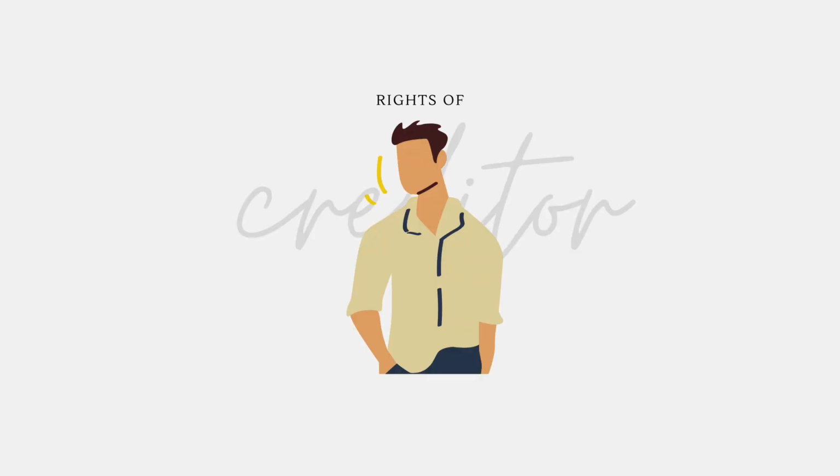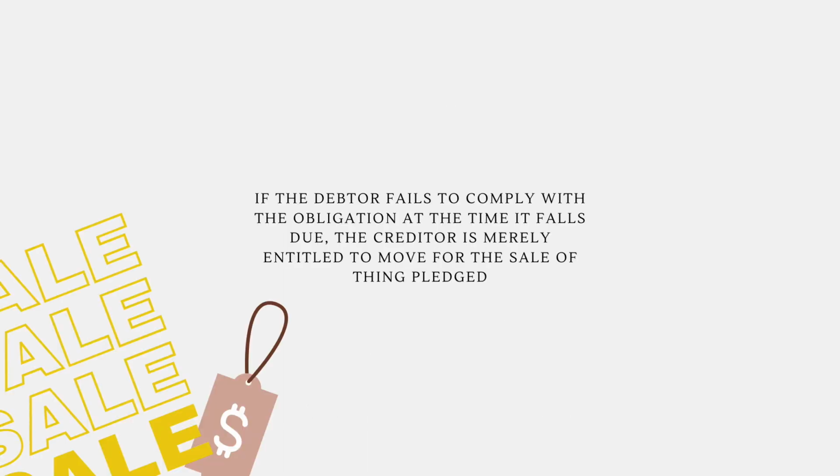Rights of creditor where debtor fails to comply with his obligation in pledge. If the debtor fails to comply with the obligation at the time it falls due, the creditor is merely entitled to move for the sale of the thing pledged. The creditor cannot appropriate the thing pledged or under mortgage to himself without foreclosure, nor can he dispose of the same as owner.